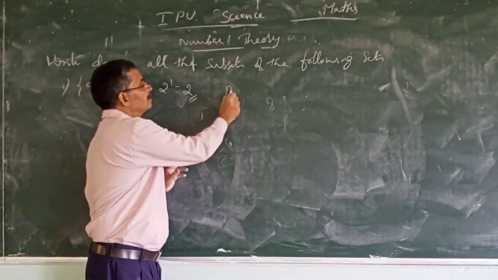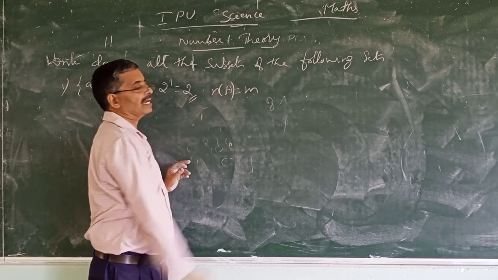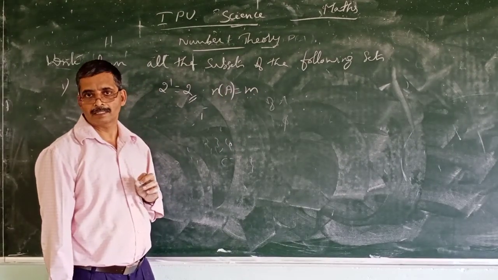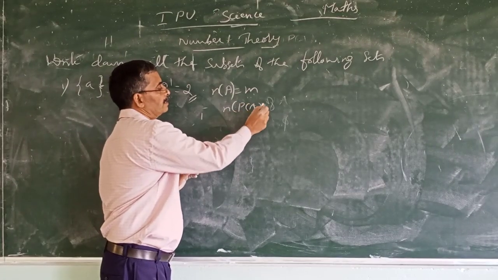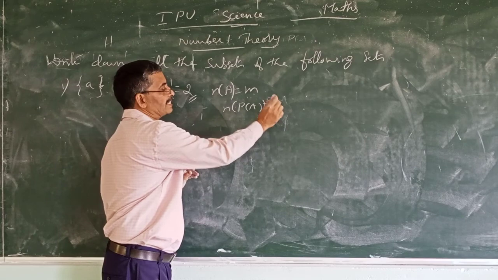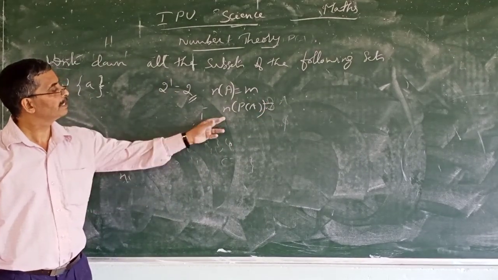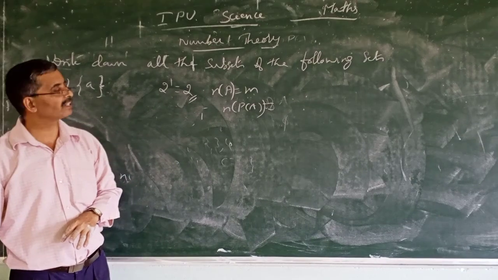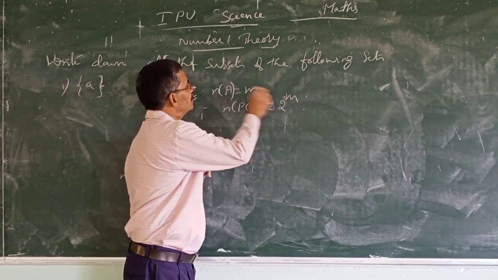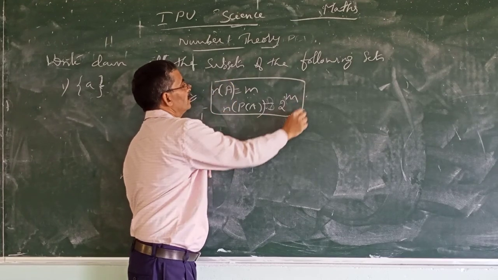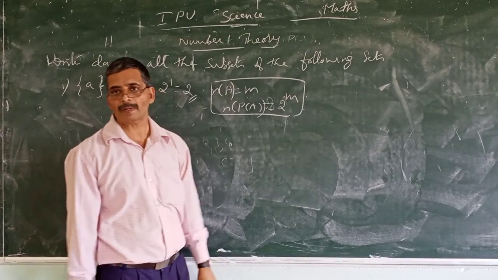If the set A has m elements, n of P(A), the number of elements in the power set of A, is 2 to the power m. This you have to remember always. If A has m elements, n of P(A) equal to 2 to the power m.